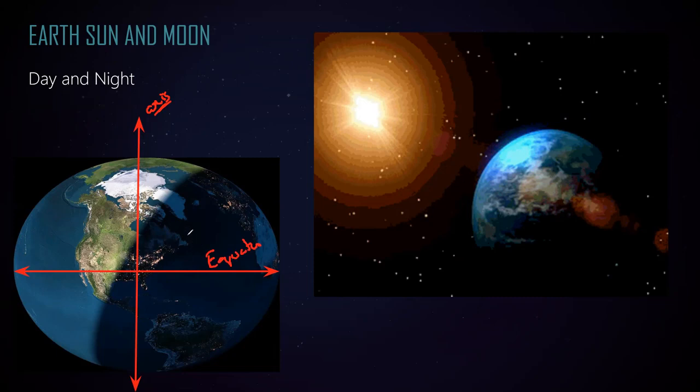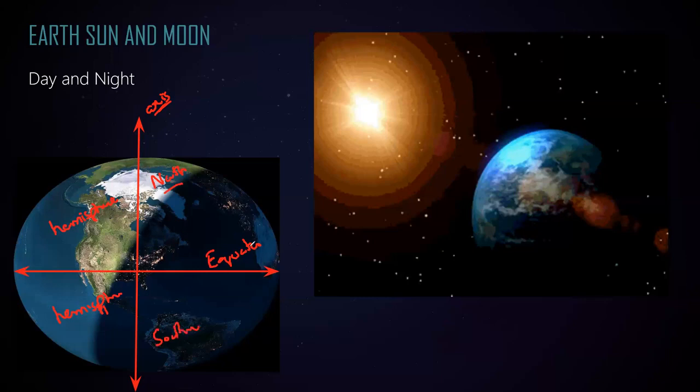When we divide the earth into two parts, these parts are known as hemispheres. The top part is known as the northern hemisphere, and the bottom part is known as the southern hemisphere.